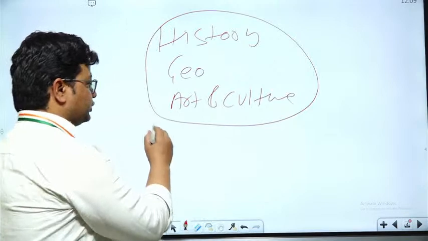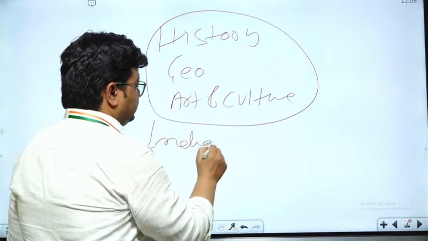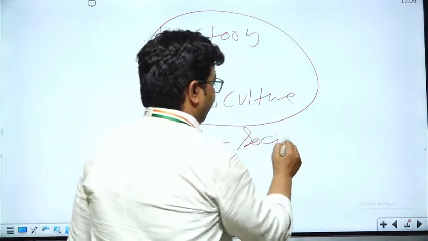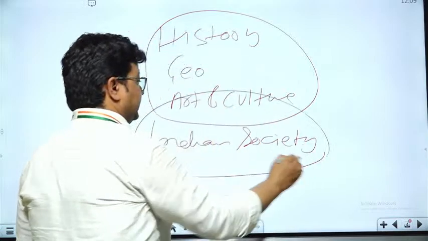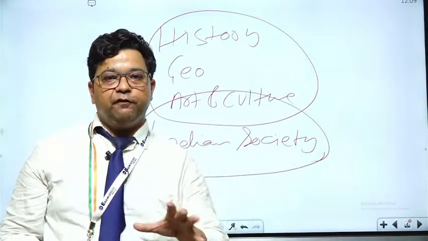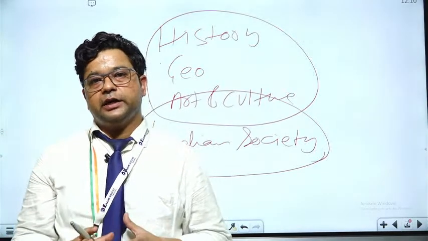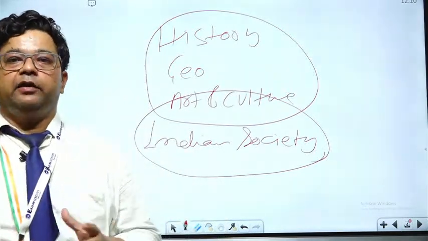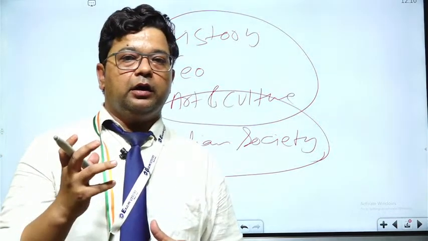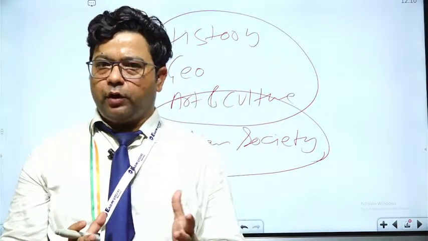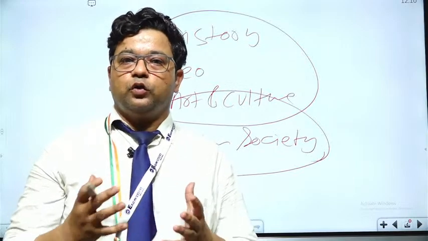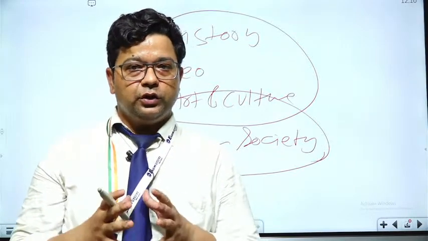But in case of Indian society, everyone is aware of the society, as we all live and grow up in a society. So we have an idea and a little acquaintance with society and its problems, so we can easily attempt those questions.